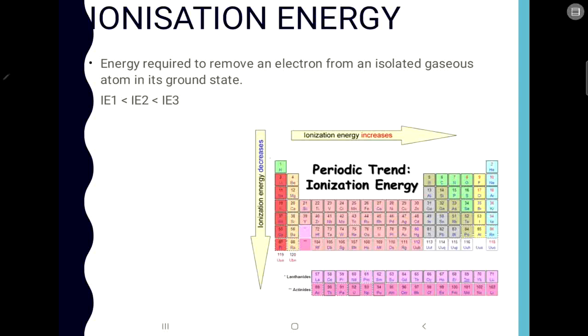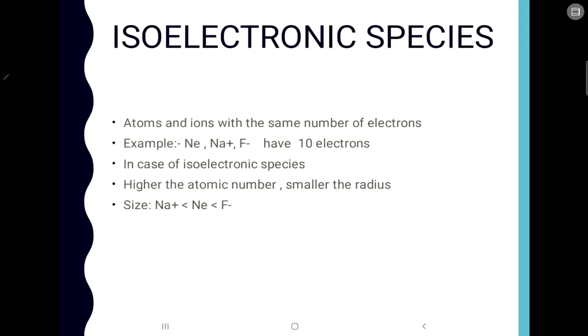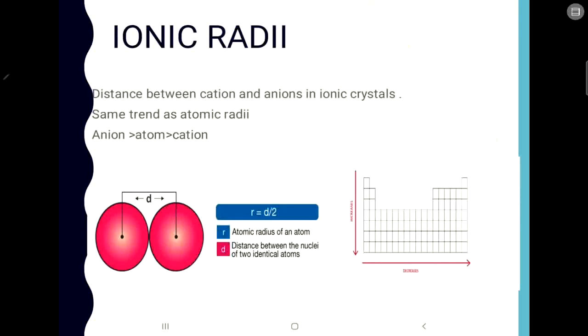Now what is the trend in this? The ionization energy increases as we go from left to right in a period. Okay, one minute.